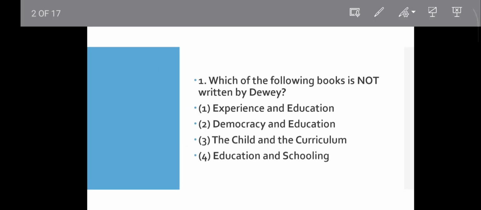Question number 1. Which of the following books is not written by Dewey? Experience and Education, Democracy and Education, The Child and the Curriculum, Education and Schooling. As you know, John Dewey wrote Experience and Education. Democracy and Education obviously written by John Dewey. The Child and the Curriculum obviously written by John Dewey. These three were written by John Dewey, but Education and Schooling is not written by Dewey. According to this question, option 4 will be the correct answer.